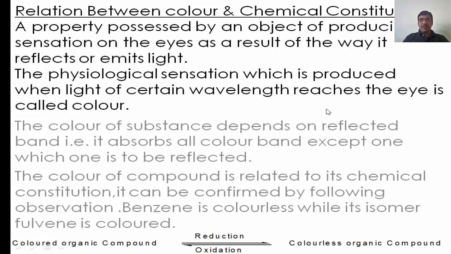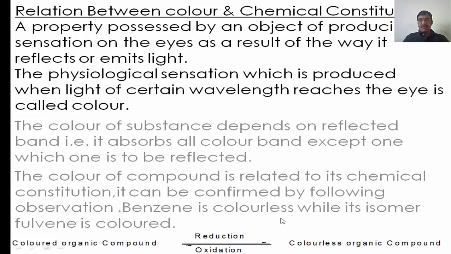is called color. The color of a substance depends upon the reflected bands, that is, it absorbs all color bands except the one which is to be reflected. It means a certain substance having blue color emits only blue color, all other colors are absorbed. That's why the color of the substance is blue. The color of a compound is related to its chemical constitution. It can be confirmed by the following observations.